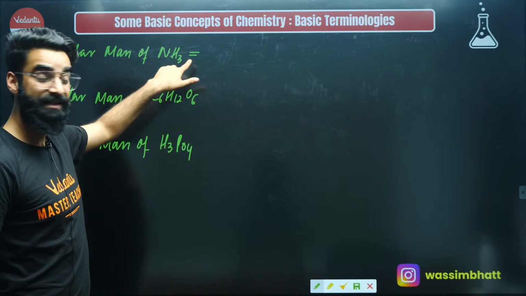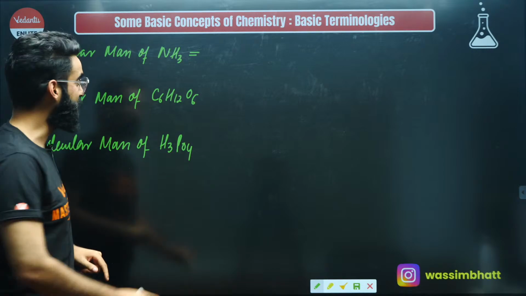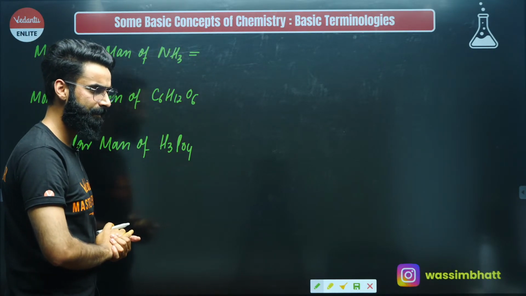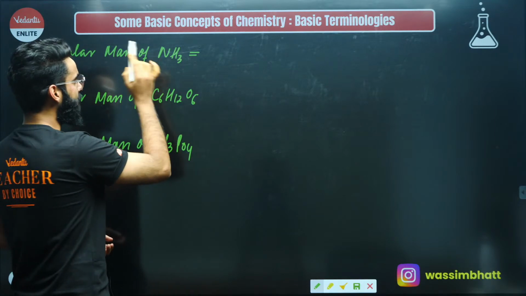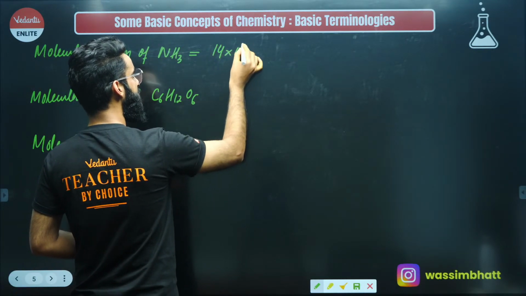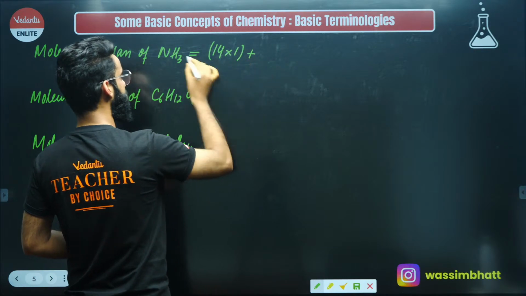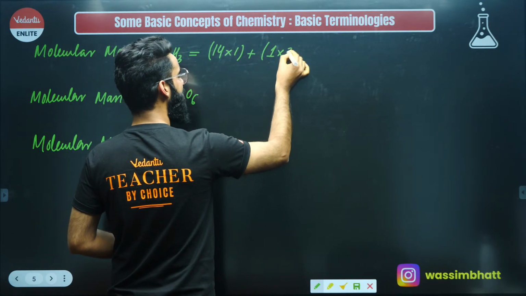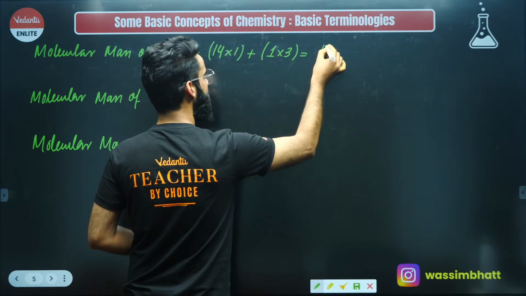And how do we calculate the mass of one molecule of NH3? You just need to do the addition of the atomic masses of these elements, right? Have a look. Nitrogen, it has got the atomic mass of 14 AMU. How many nitrogen atoms do we have? 1. Apart from this, if I talk about hydrogen, what about its atomic mass? 1 AMU. And how many hydrogen atoms do we have? 3. The value comes out to be 17.